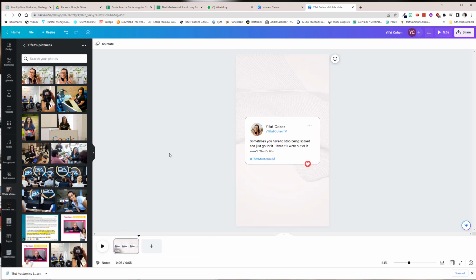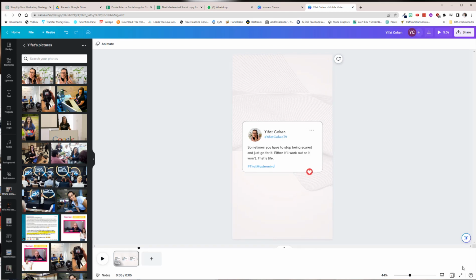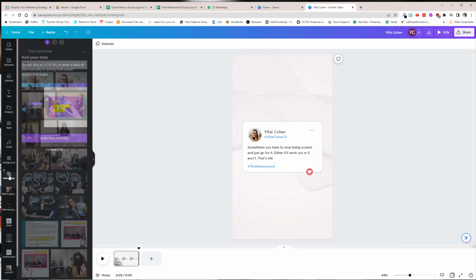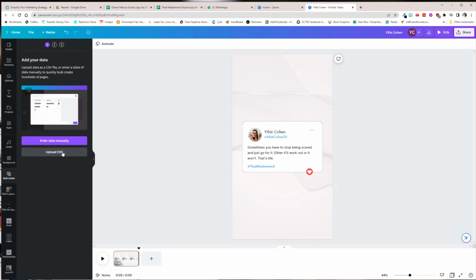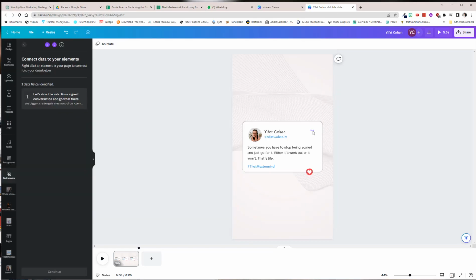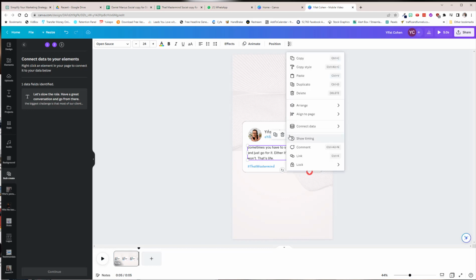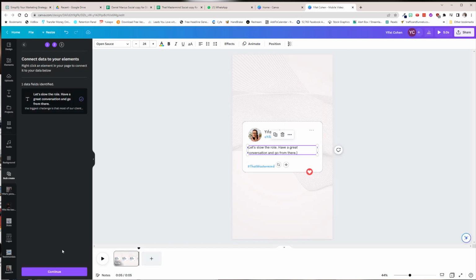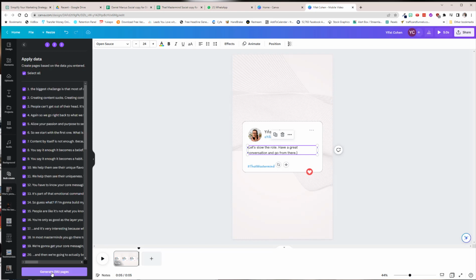And now here's where the magic really comes. I'm going to come to bulk create. I'm going to upload a CSV. I'm going to choose the CSV that I just had. Now I'm going to choose the text that I want to replace. I'm going to come to the 3 dots and do data connect, and that is the copy that I want to have in there. So now I'm going to click that, and click continue.